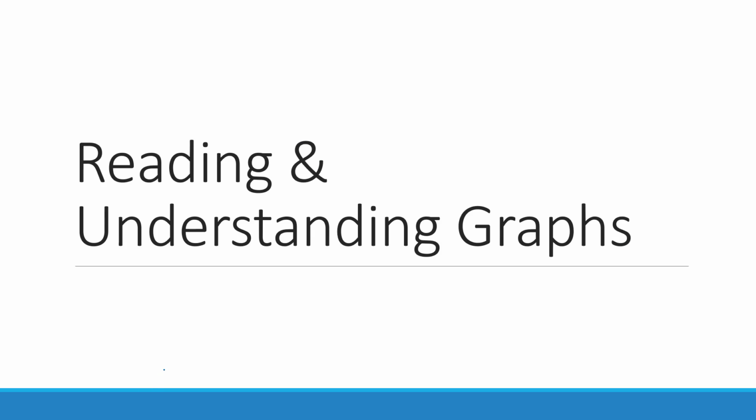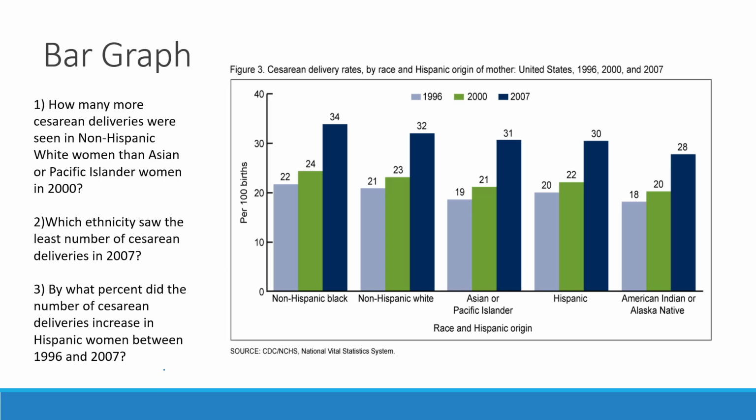The first thing we need to look at is how to read and understand graphs. Now, you've probably been reading graphs ever since you were little. However, this is just going to be a review, especially in terms like circle graphs. So just a review of how to compute some of these questions. So the first one says, how many more cesarean deliveries were seen in non-Hispanic white women than in Asian or Pacific Islander women in the year 2000?